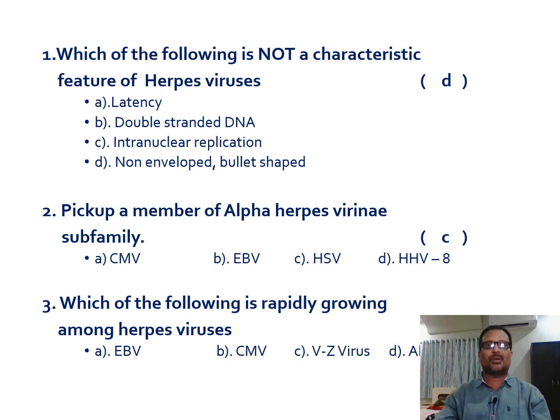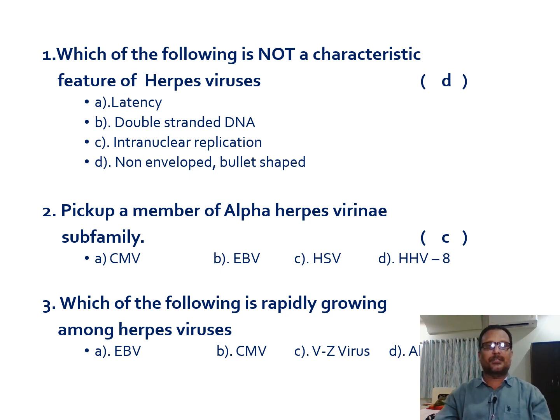So that is a very important property. And the genome is double-stranded DNA, and it replicates intranuclearly and produces Cowdry type A inclusion bodies. And this is an enveloped virus and spherical shaped. So here we can choose option D as not a characteristic feature.